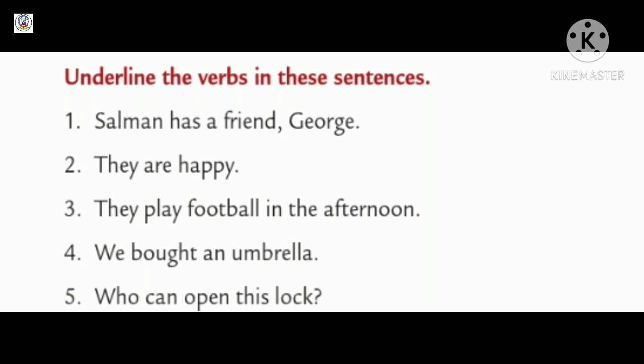First, Salman has a friend, George. Underline has. Second, they are happy. Underline are. Third, they play football in the afternoon. Underline play. Fourth, we bought an umbrella. Underline bought. Fifth, who can open this lock? Underline open.